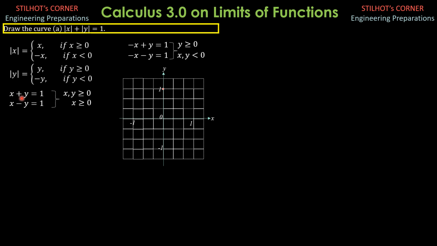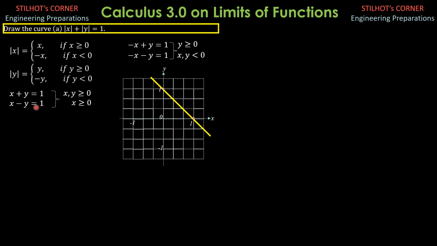Then when y is 0, x is 1, because both x and y are positive. So when x is 1, computing for y, y is 0. So it is here. We then connect these two points with a straight line. So that's the graph of this part.